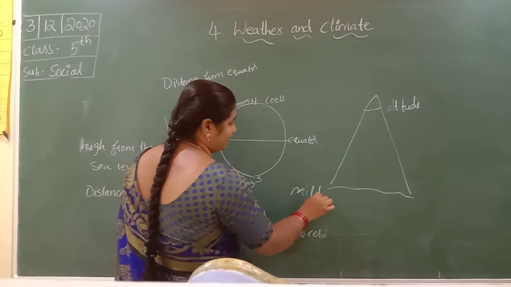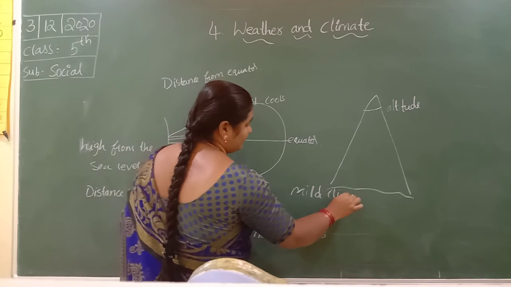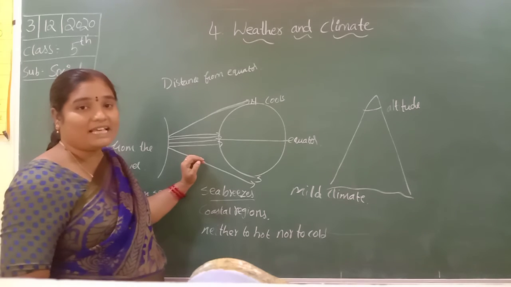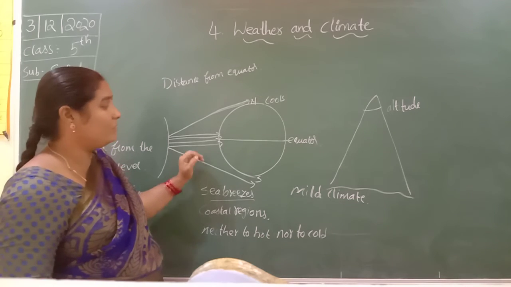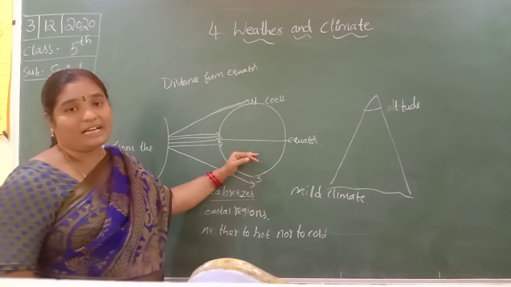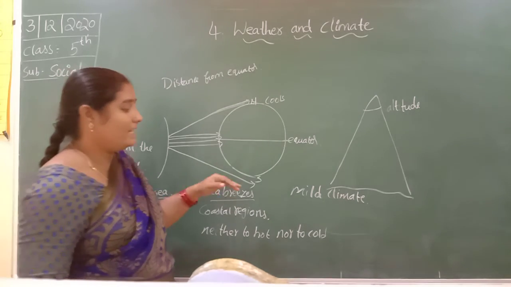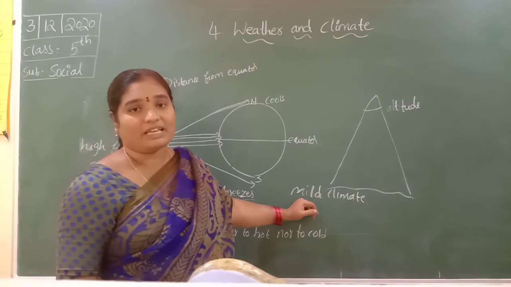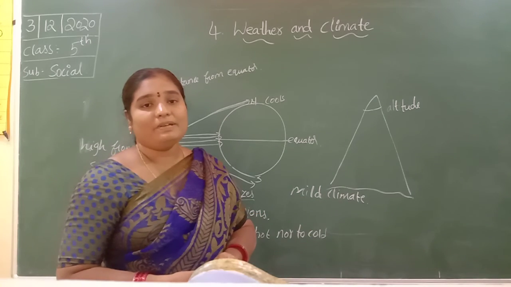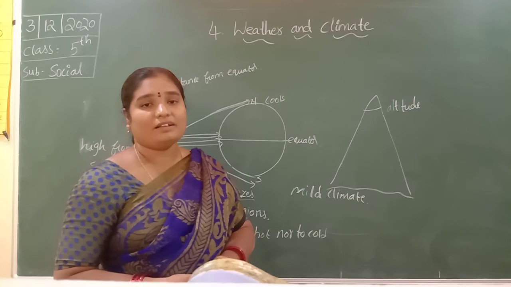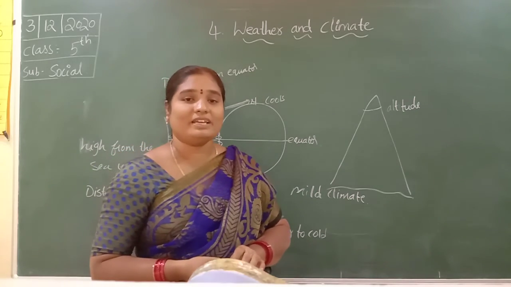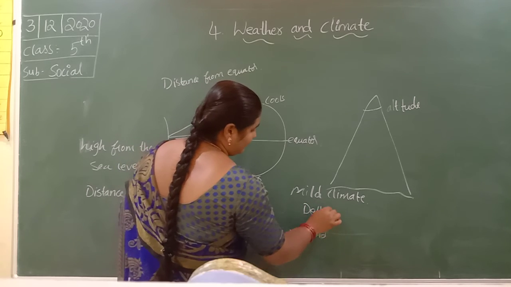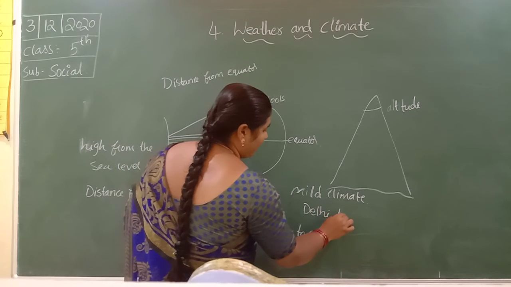Delhi is not in a coastal area. In summer the climate of Delhi is very hot.